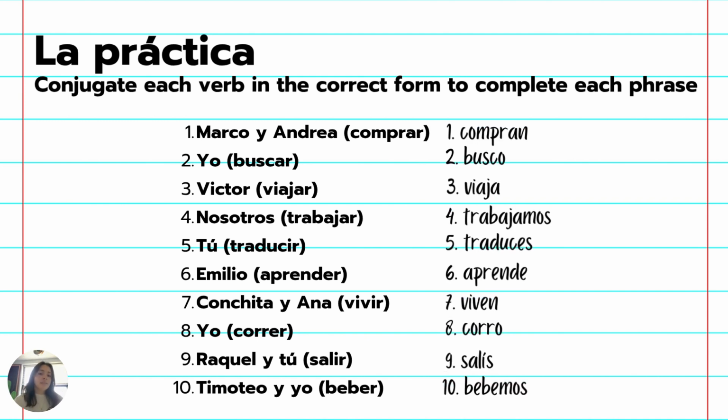And lastly, we've got some examples here. So you will be taking the names or the subjects of these people and conjugating the verb in parentheses based off of those people, based off of who is doing the verb. I know that the answers are shown here on the screen, so go ahead and pause it if you'd like to and cover the right-hand side of the screen and go ahead and try to conjugate some verbs, then you can check your answers.